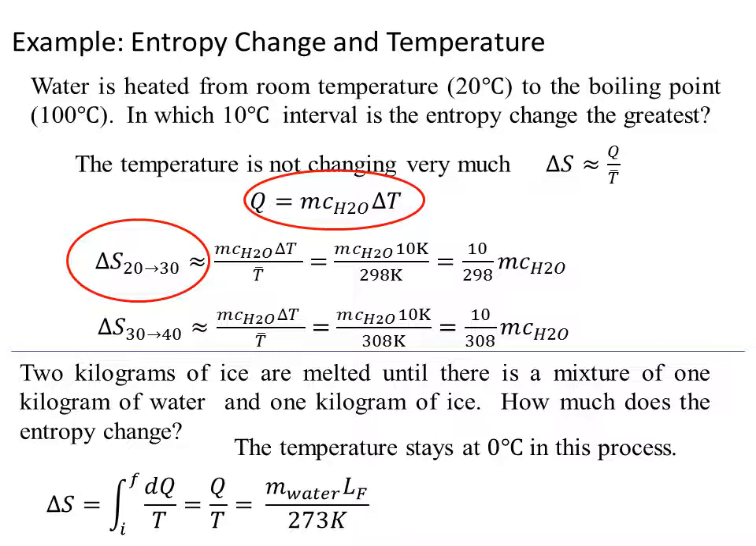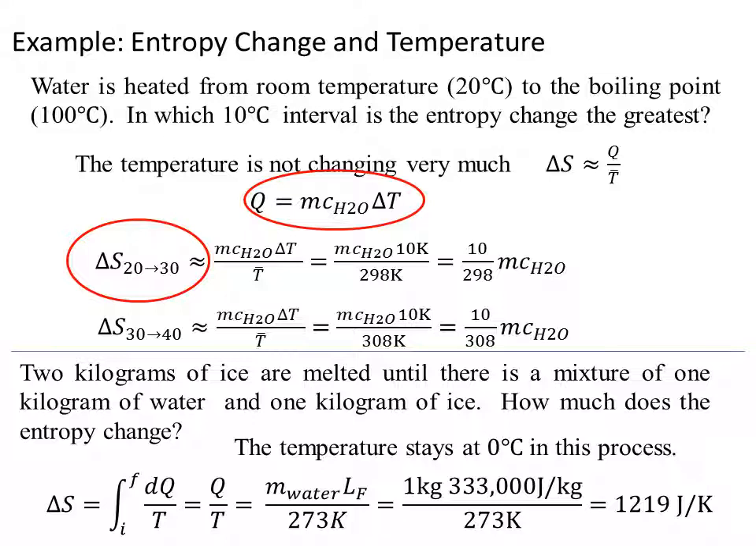So we have the mass of water, so we took 1 kilogram of ice and turned it into 1 kilogram of water, so it's the mass of the water times the heat of fusion, divided by the 273 K, which is the temperature of the water-ice mixture. Plugging in all the values, we end up with 1,219 joules per degree K. This is just a reminder that entropy depends on both energy and temperature.